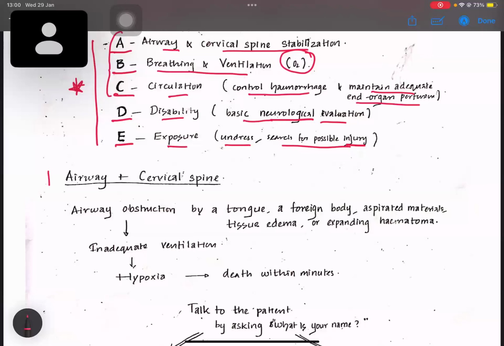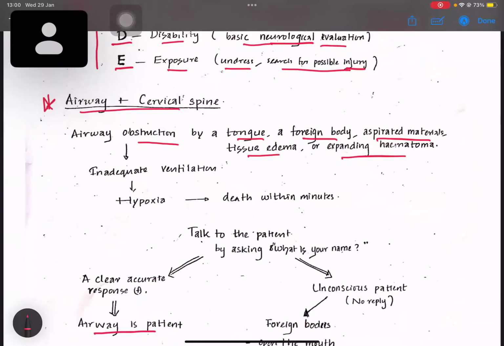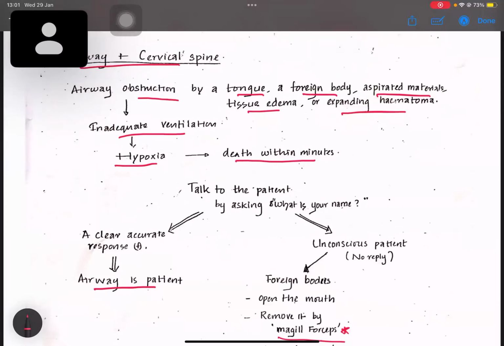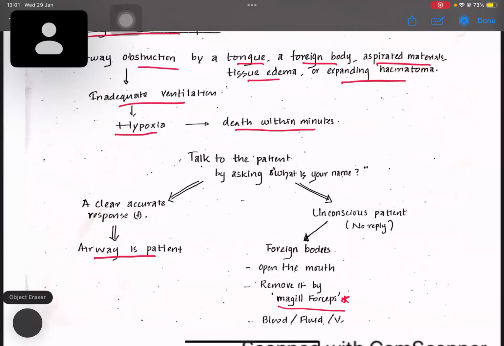Okay, from the beginning, the airway and cervical spine. Airway obstruction can occur even by a tongue, a foreign body, aspirated materials, tissue edema, or expanding hematoma. So it's very important to check for any airway obstruction. If there's an airway obstruction, there will be inadequate ventilation, and there will be hypoxia where oxygen supply will be reduced, and the patient will die within minutes. A simple thing where we can save a life is the airway. So look for the airway and cervical spine at the very beginning.